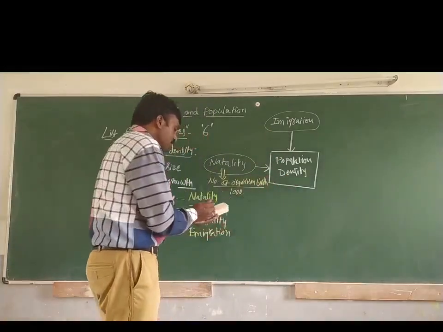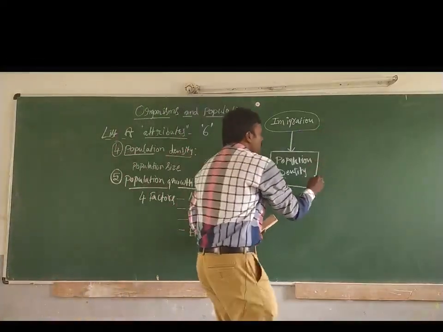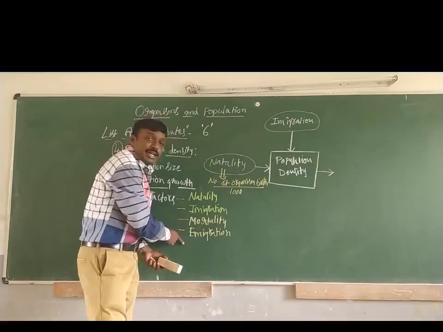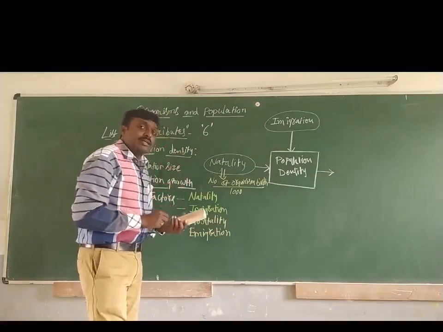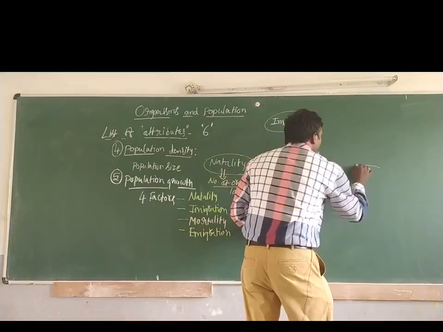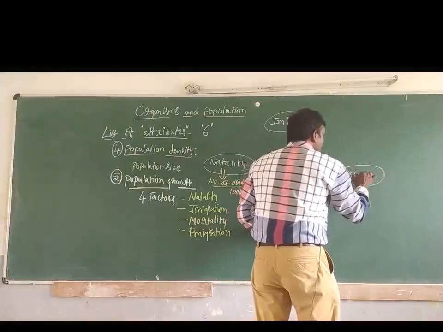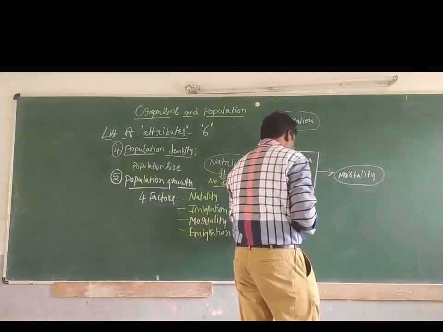Then the next two factors, mortality and emigration. I told you mortality and emigration are the responsible factors for decreasing of population density. Mortality is the death rate. How can we write it?